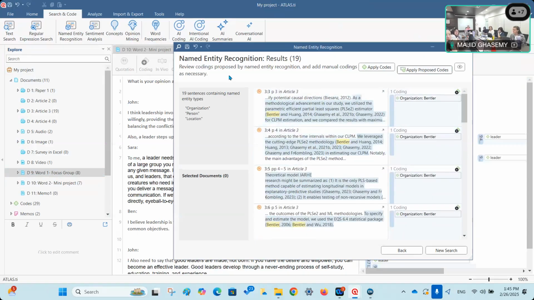So this is another thing. If you are focusing on the name of people, locations, and organizations, and you want to identify sentences and paragraphs which contain the name of these entities, then you can use this named entity recognition. Again, what is important is that you verify everything, because we didn't check these sentences. I told you, I'm just demonstrating the technique. Obviously, you have to go through all of these to verify everything, because this is something that is done by a computer. Is it clear?